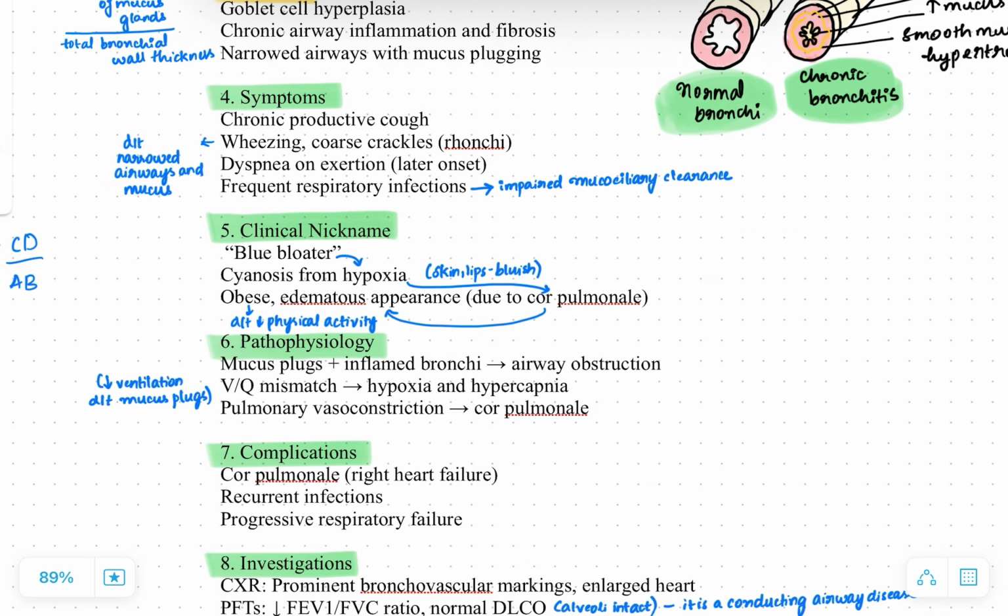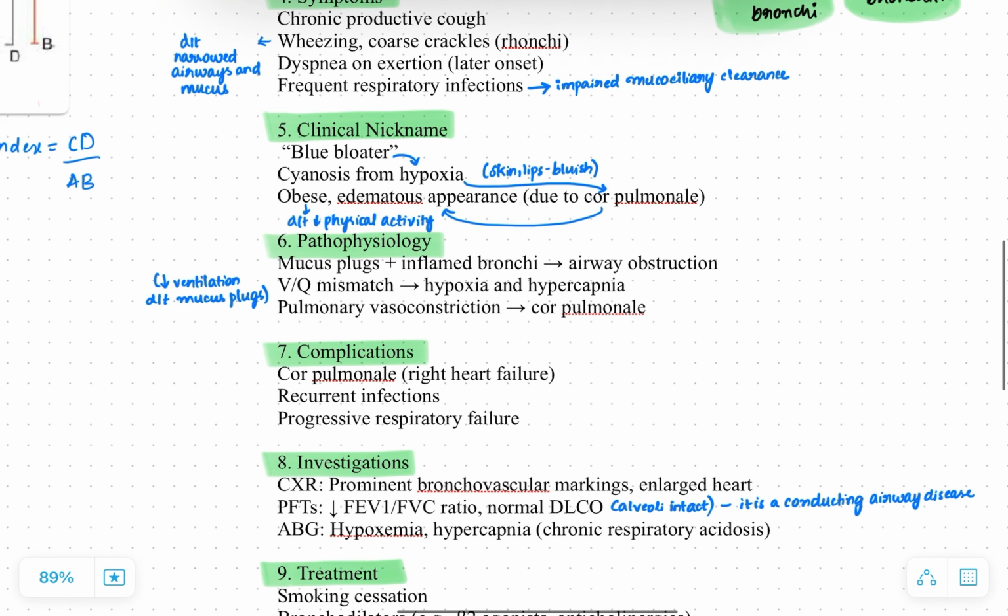It is also called blue bloaters because there is cyanosis due to hypoxia, so the skin and the lips look bluish. The patient will be obese because of decreased physical activity, and there will also be an edematous appearance. Because of this hypoxia, there will be pulmonary vasoconstriction, which, when long-standing, will cause right heart failure, that is cor pulmonale, and this will lead to the edematous appearance.